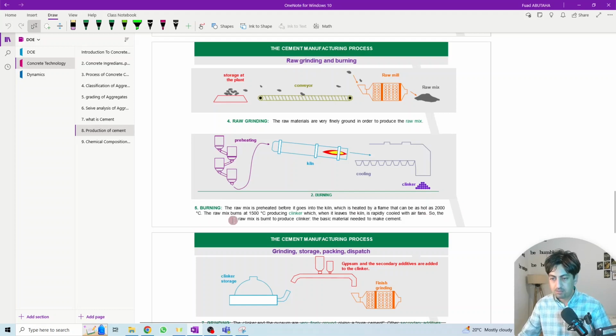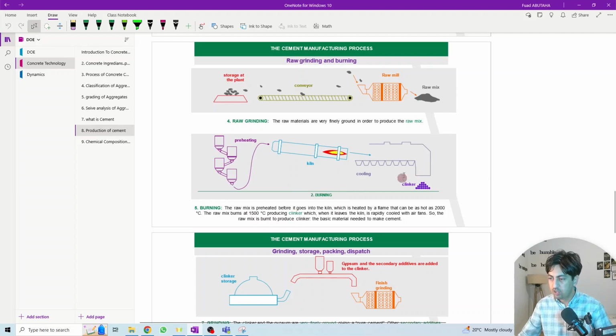The raw mix burns at 1500 degrees centigrade, producing what we call clinker. Simply, the raw mix is preheated, then it goes to the kiln, where it burns with the temperature going up to 1500.